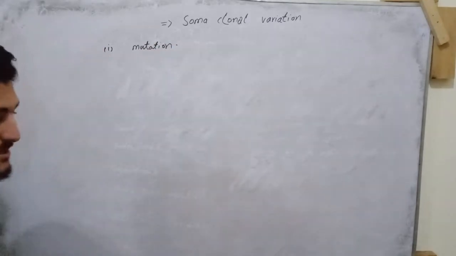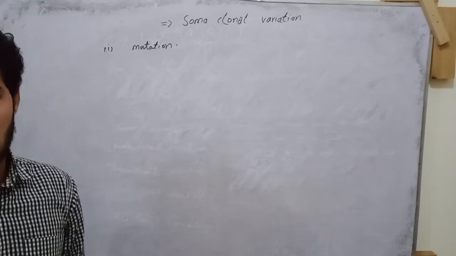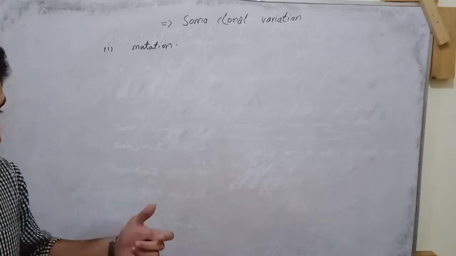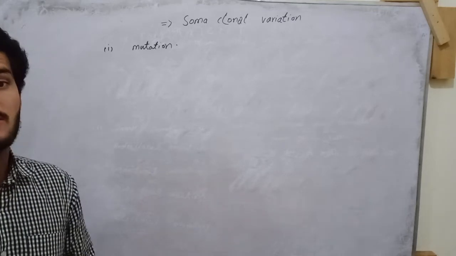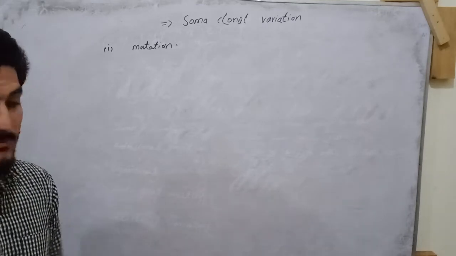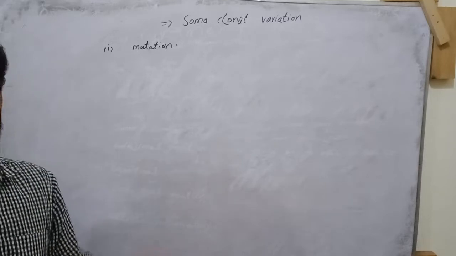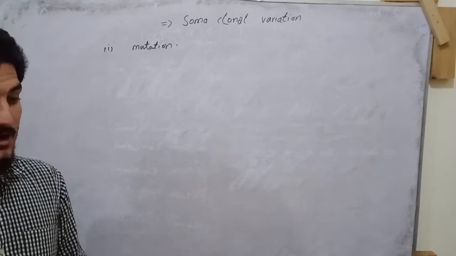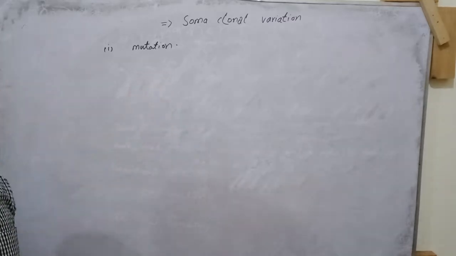Mutation is defined as any change that occurs in the nucleotide sequence. Some variation takes place in the plant during tissue culture due to mutation. They may be either insertion or deletion of a specific part of a chromosome. So the first reason is mutation.